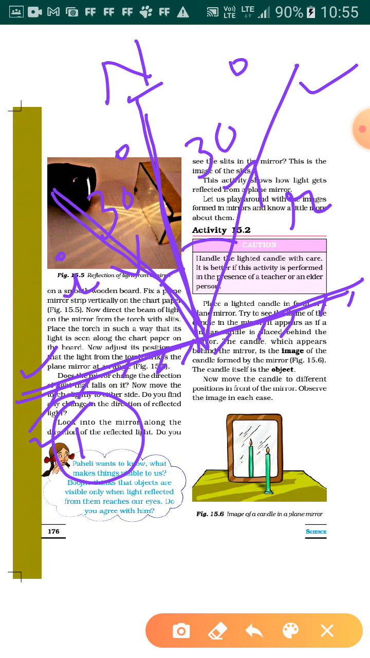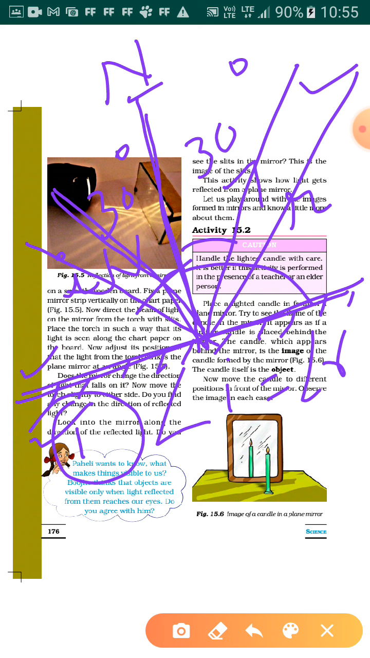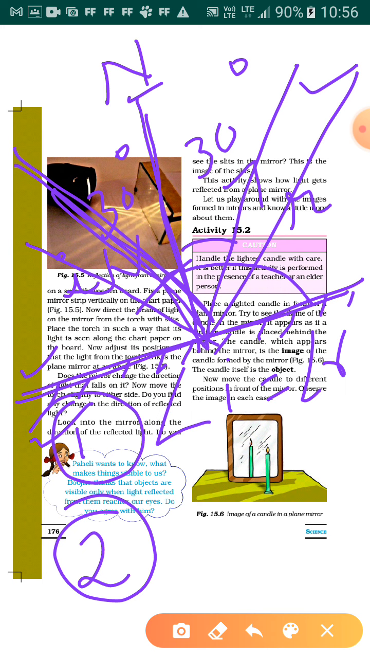They are always equal. For example, if I throw light from this angle, say 60 degrees, what will be the angle of reflection? According to the law of reflection, the angle of incidence is always equal to the angle of reflection. So if we increase the angle of incidence to 60 degrees, the angle of reflection will also increase to 60 degrees. This is the first law. The second law is that the incident ray, the reflected ray and the normal all lie on the same plane.